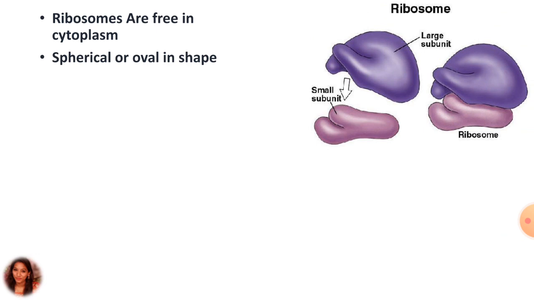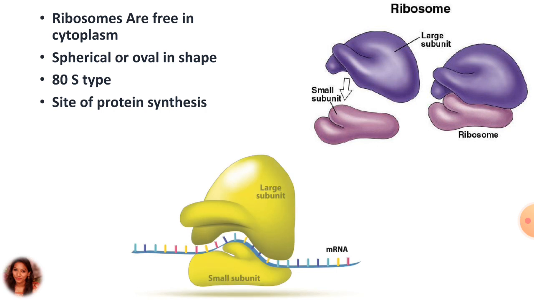The prokaryotic cell contains 70 S ribosome while the eukaryotic cell contains 80 S ribosome. Each 80 S ribosome is composed of two structural units, a smaller subunit known as 40 S subunit and a larger subunit known as 60 S subunit.